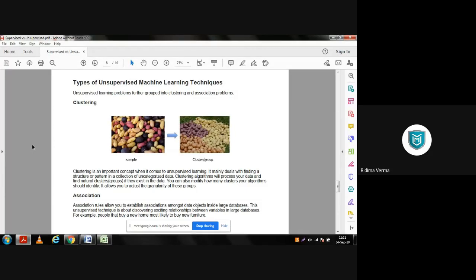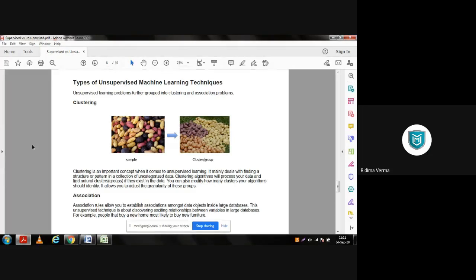Clustering algorithms will process your data and find natural clusters or groups if they exist in the data. You can also modify how many clusters your algorithm should identify. It allows you to adjust the granularity of these groups.